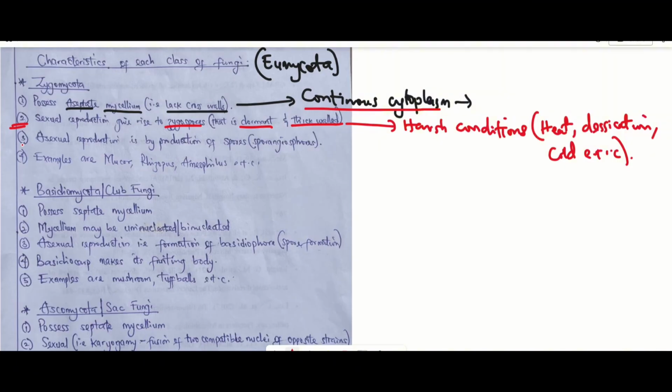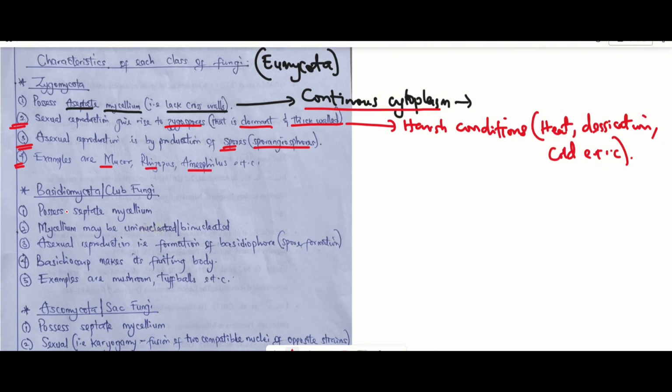Then the Zygomycota possess asexual reproduction, and in this case, they produce a spore, and this spore is the sporangiospore. Now, the sporangiospore is usually embedded in the sporangia. In subsequent lectures, we'll be explaining the meaning of each of these words, like sporangiospore, sporangia, zygospore, and the likes. So the fourth one are the examples that fall under the Zygomycota.